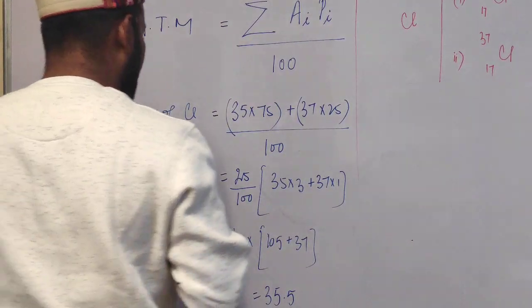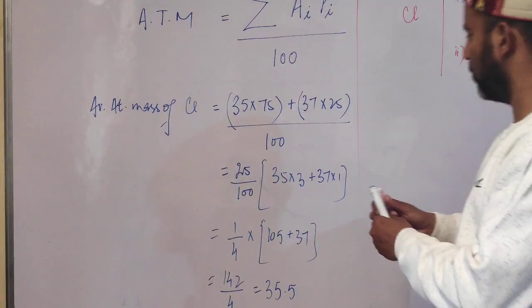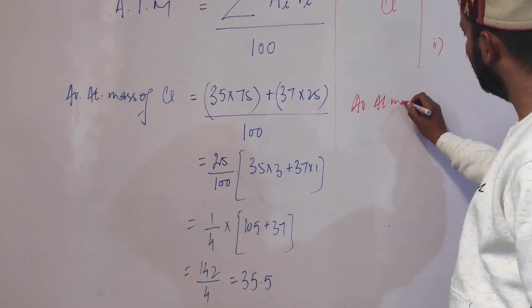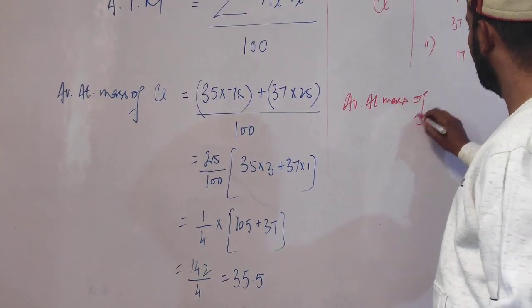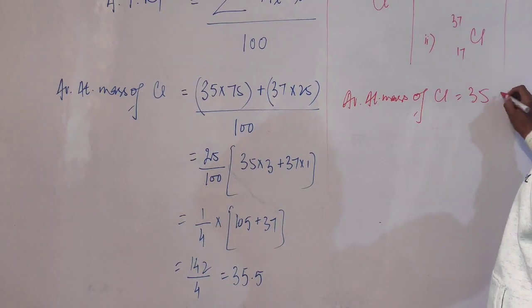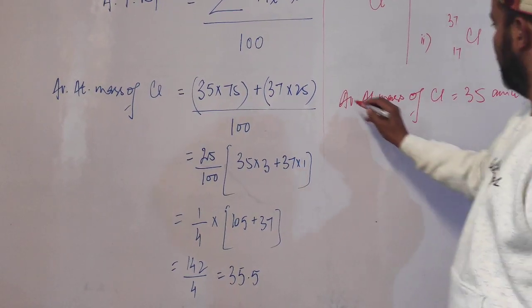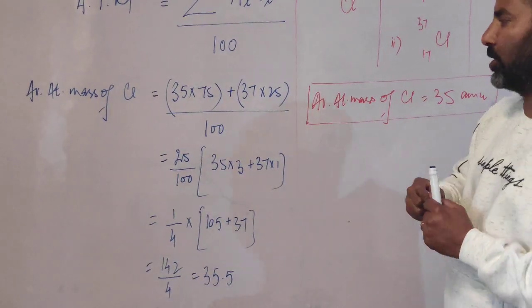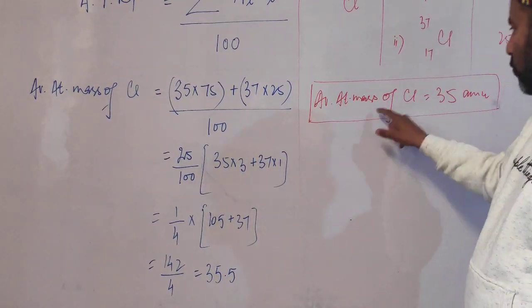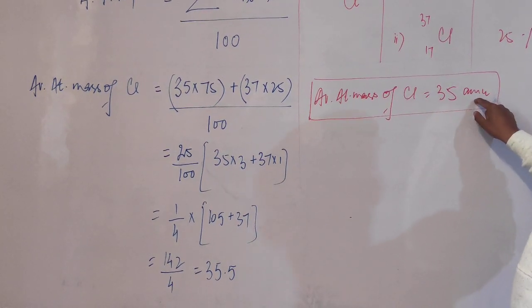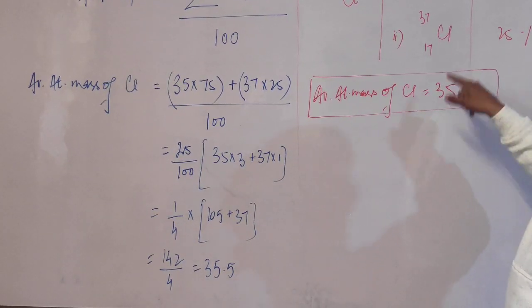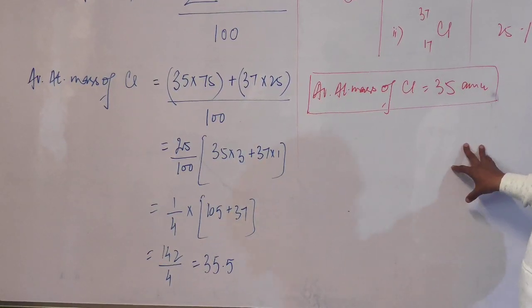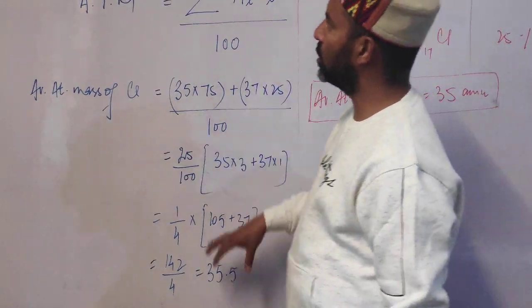So the average atomic mass of chlorine is 35.5 AMU. And students, this means that on average, the mass of one atom of chlorine is 35.5 times heavier than 1/12 the mass of a carbon atom. So students, this is the average atomic mass.